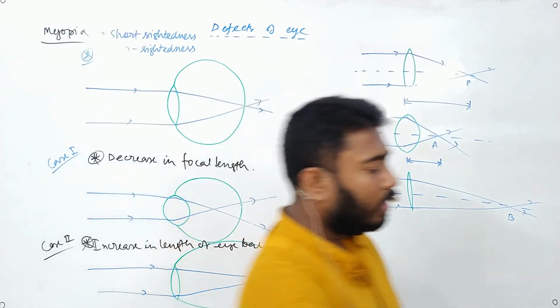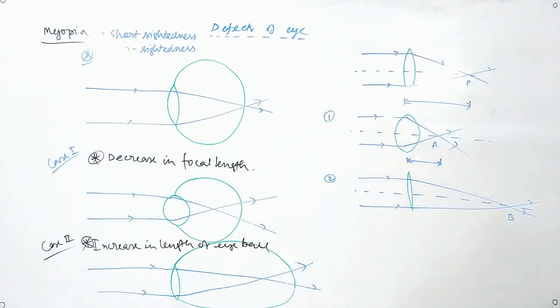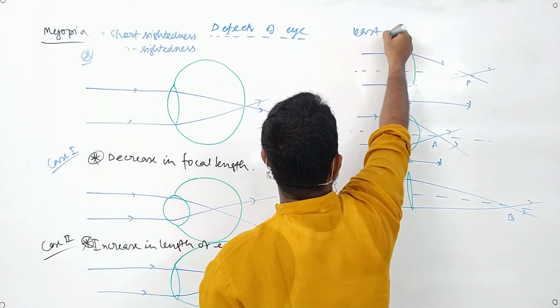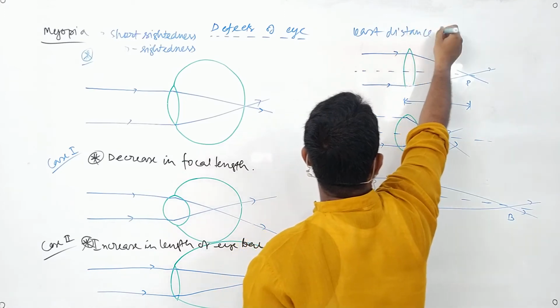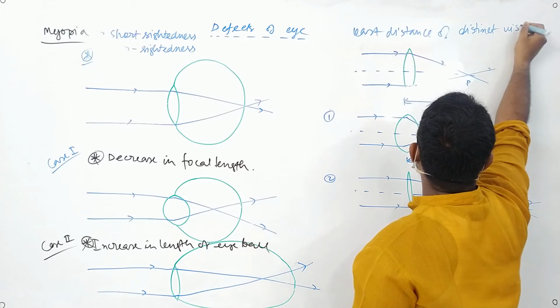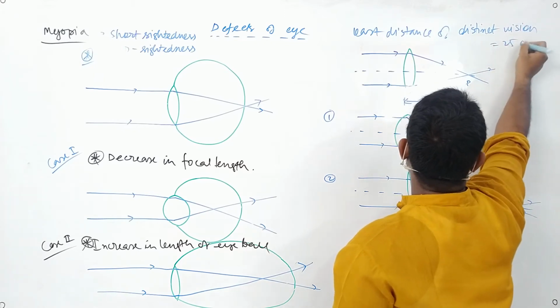This is the least distance of distinct vision. Remember this is the least distance of distinct vision, which is equal to 25 centimeter.